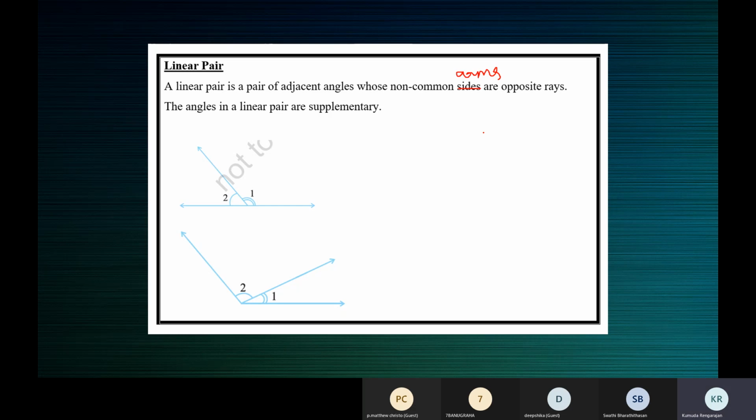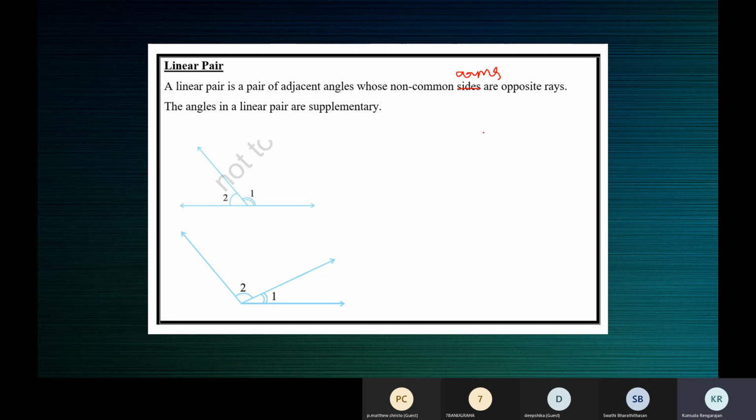A linear pair is a pair of adjacent angles, that is 2 angles. So see children, ever since we started this chapter, we've been talking about 2 angles. 2 angles, complementary angles. 2 angles, supplementary angles. 2 angles, adjacent angles. 2 angles, linear pair.